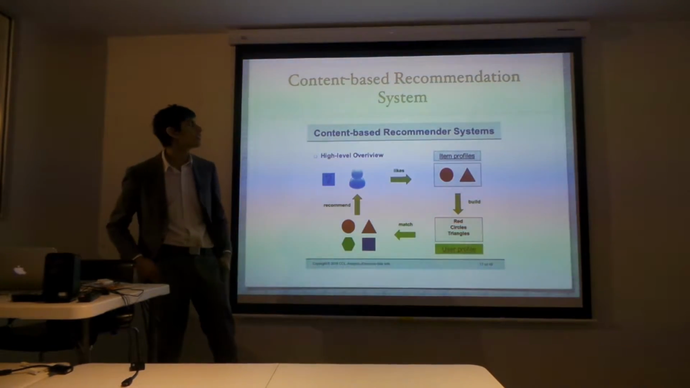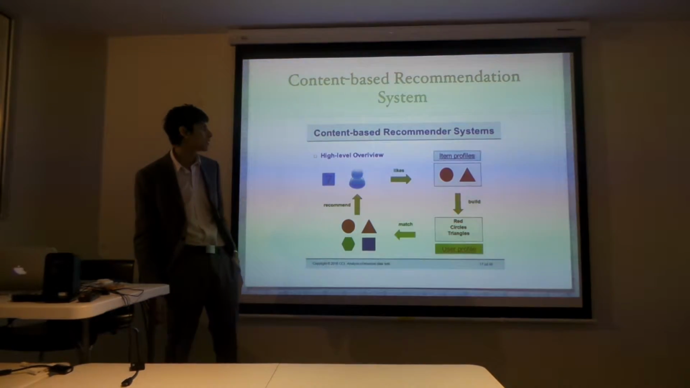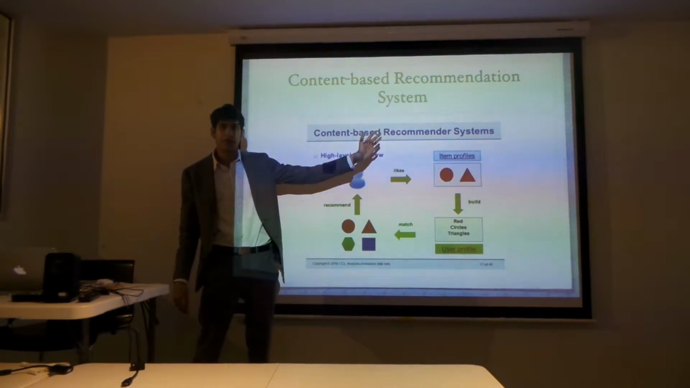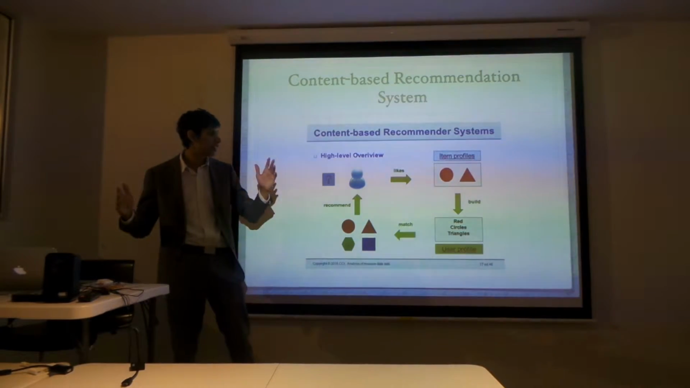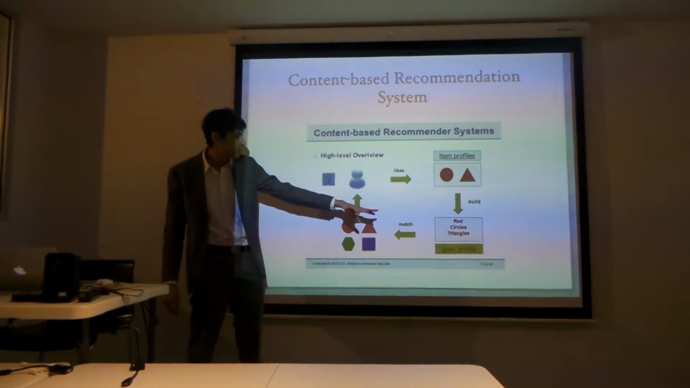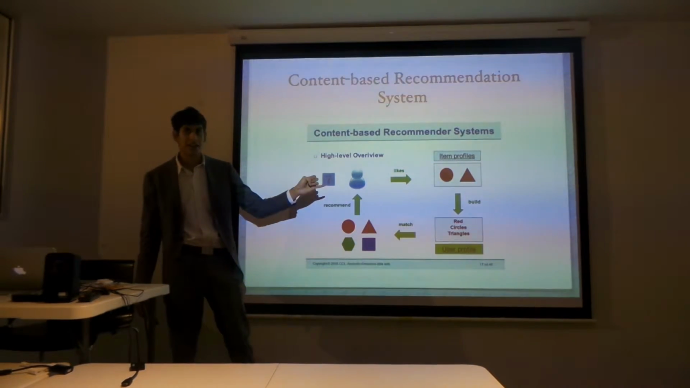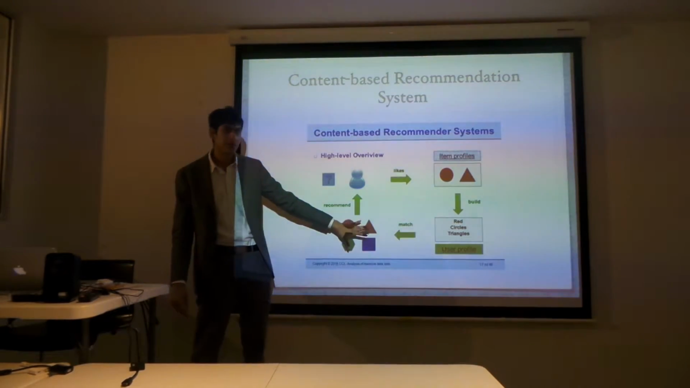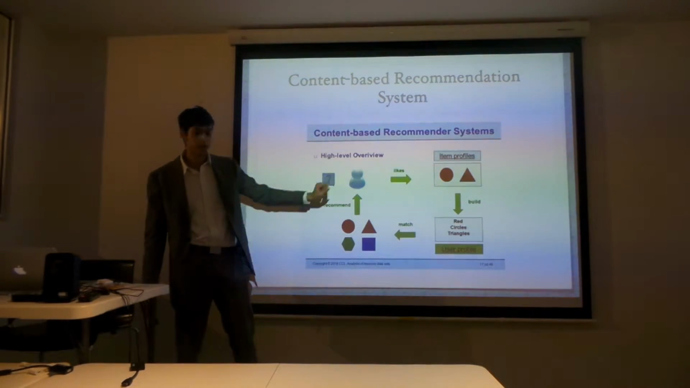So what is a content-based recommendation system? A content-based recommendation system overview is when a person likes a set of items. From that we get an item profile list of the stuff that they like. From that we can build a user profile. So we can say that this person likes these features in the items that they have rated. And from that, we build a recommendation system using the similarities, and then we recommend it to the user.